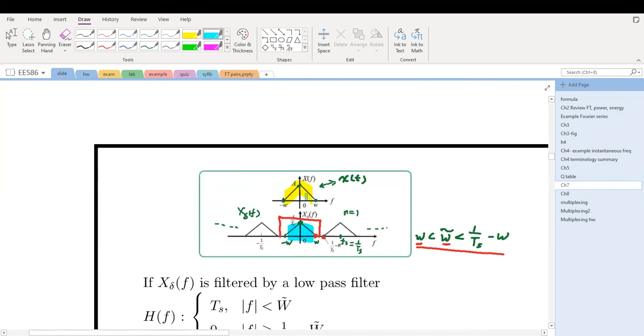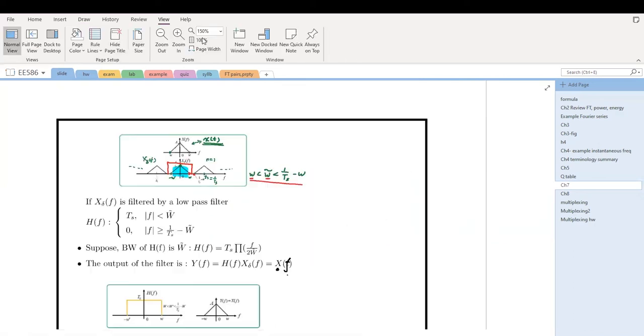This spectrum is the same as the original spectrum for the continuous time signal. And we know the Fourier transform is one-to-one. So if we have the same spectrum in the frequency domain, the time signal has to be this signal. Therefore, from the sampled signal, we apply a low-pass filter and we can obtain the original continuous time signal.